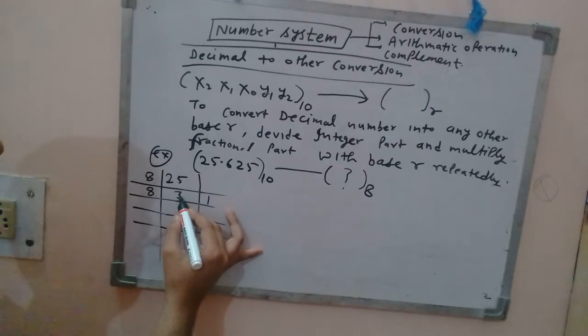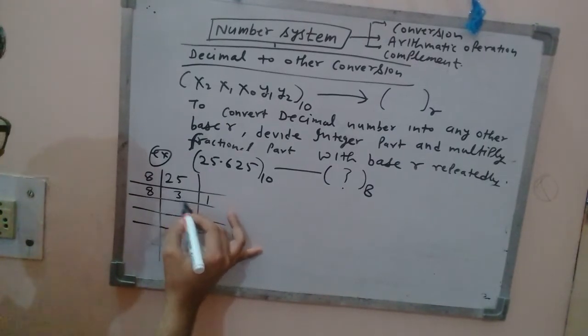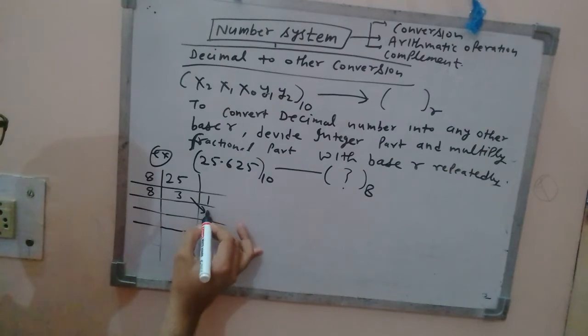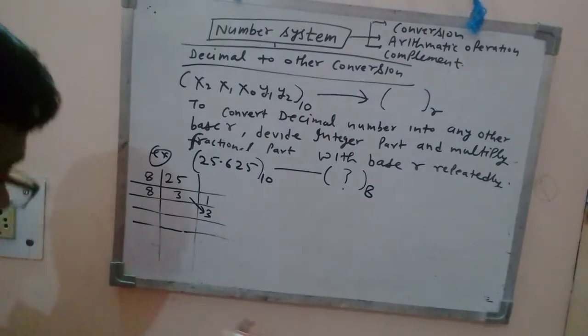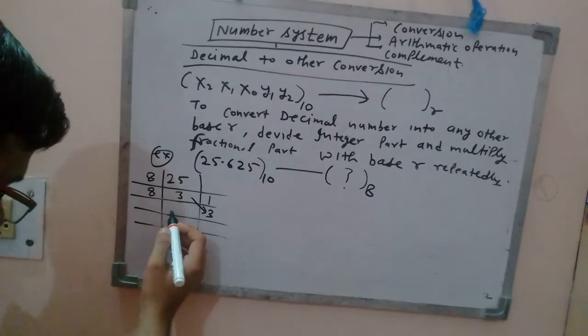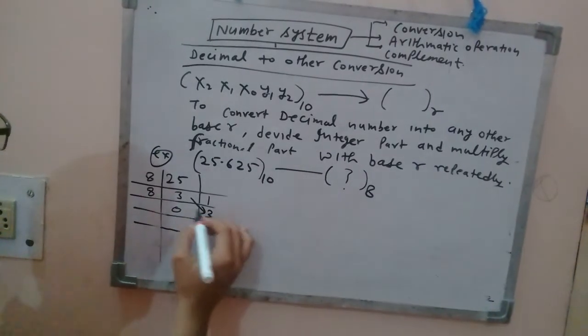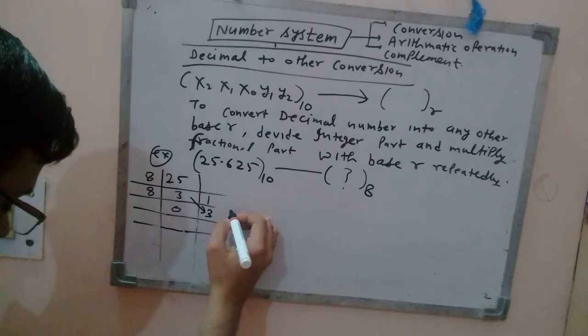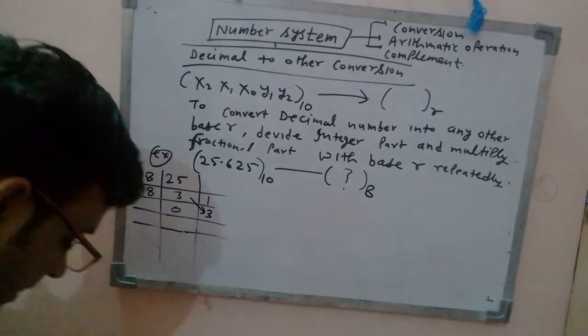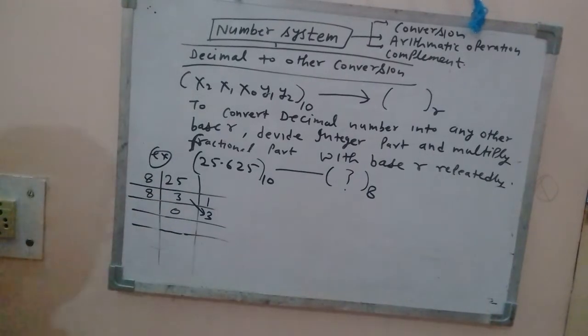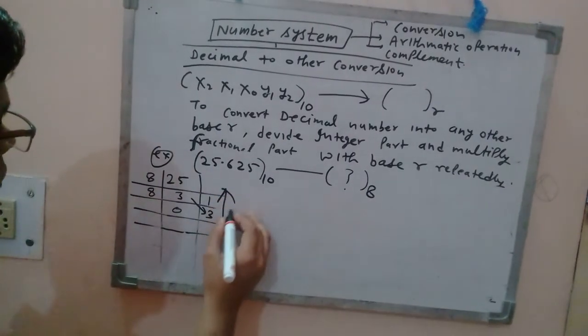This is 3, less than 8, so it will not be divided by 8, so that means 3 is the remainder. So copy this as it is, right? So you will always go from bottom to top.